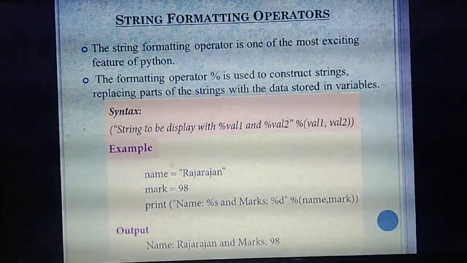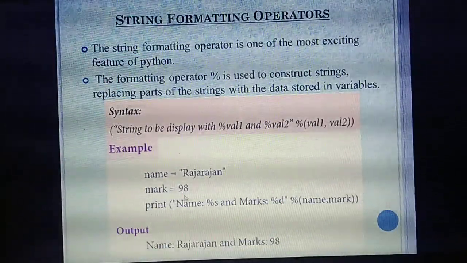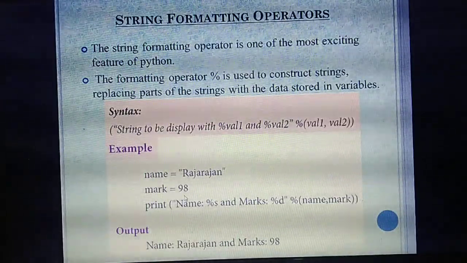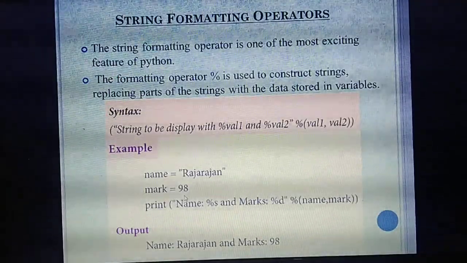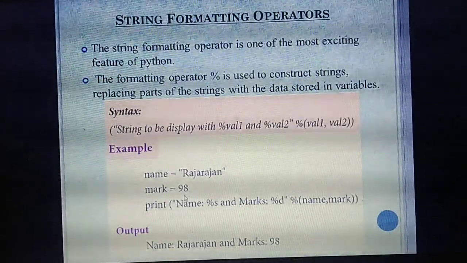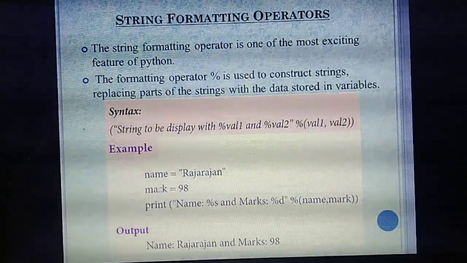So that you need to specify in double quotes. In the mark, you are giving a value 98. So whether these two are similar? Name is a string. Mark is an integer, isn't it? So two different values you are going to store in two different variables.